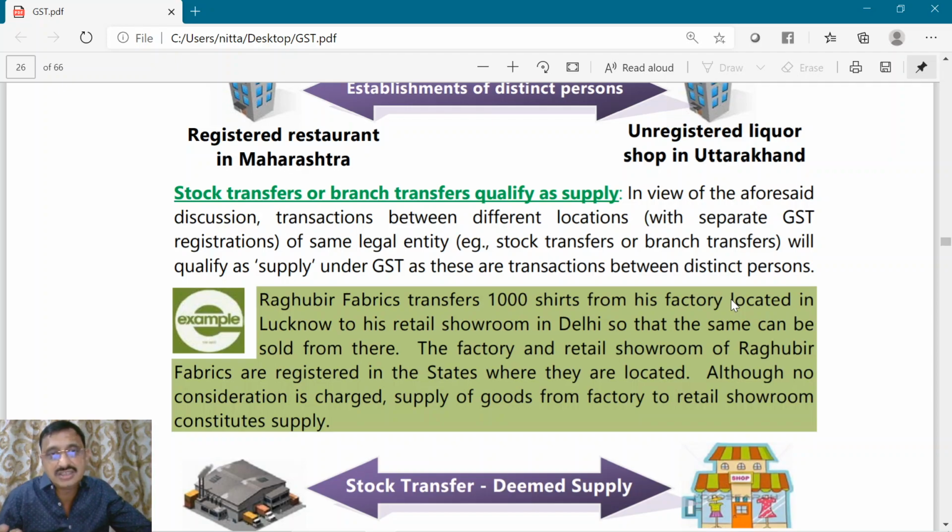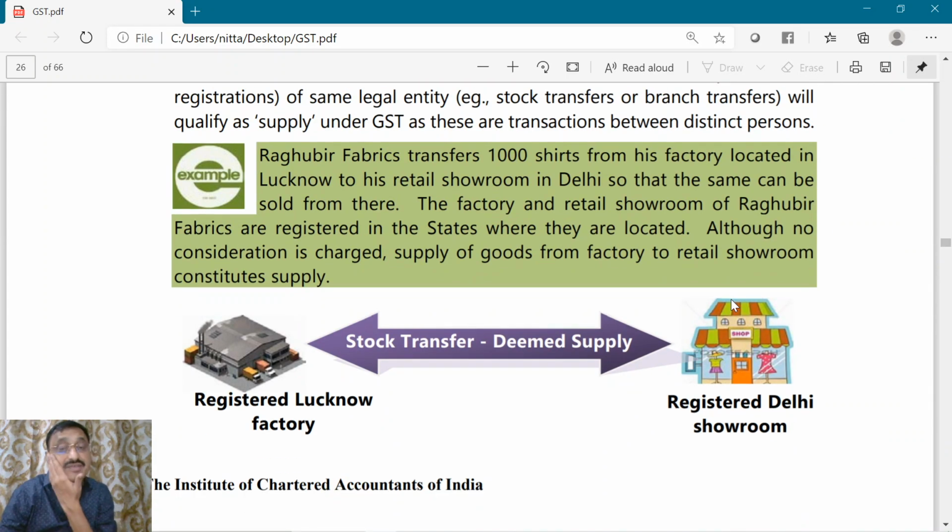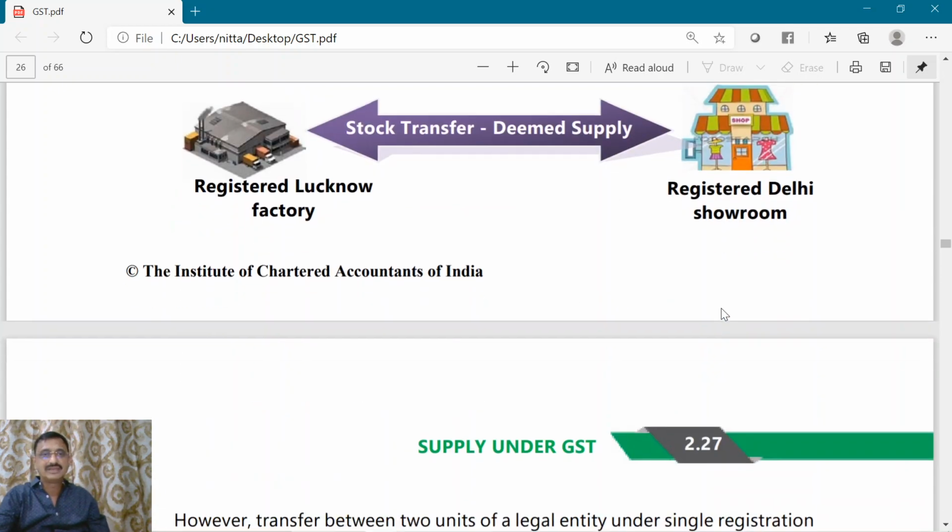He got registration for the Lucknow factory. He got registration for the Delhi showroom. Both are distinct persons having separate registrations, of course under the same PAN number. But still this will be deemed as supply even though there is no consideration, and this is in the course or furtherance of business. So it is deemed supply.